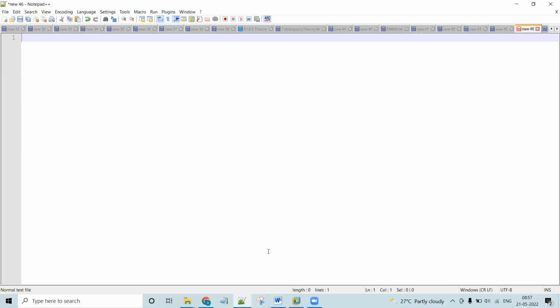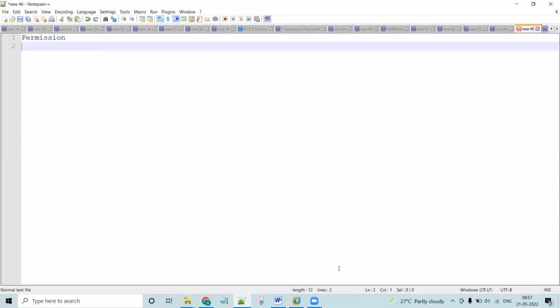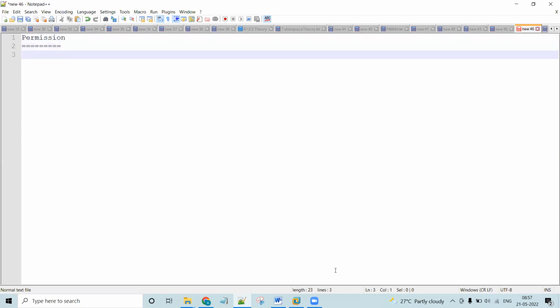Today's session, we are going to start permissions in Linux. This permission topic is the most important topic in Linux, so you need to be focused here. So what is permission? Let me highlight here.